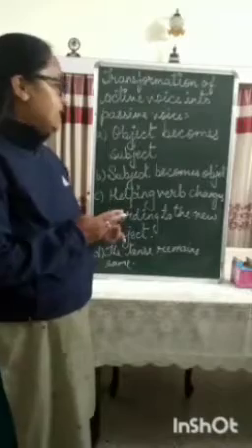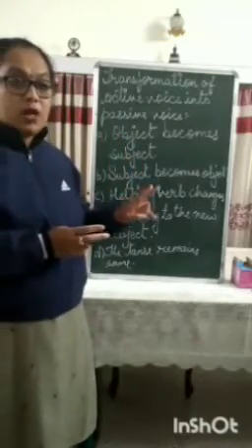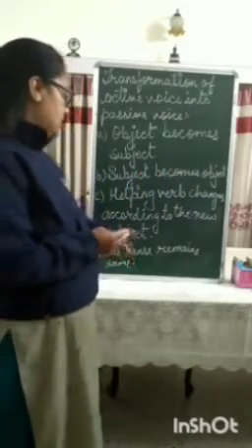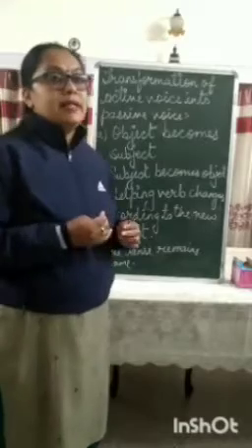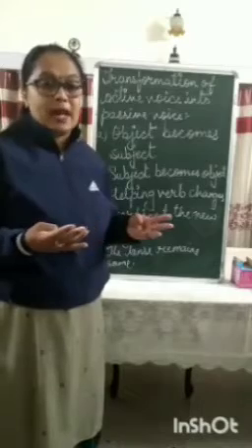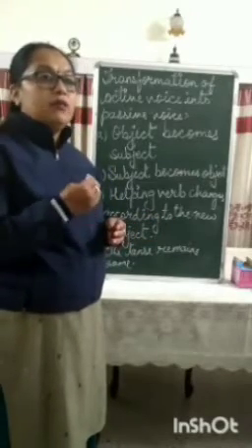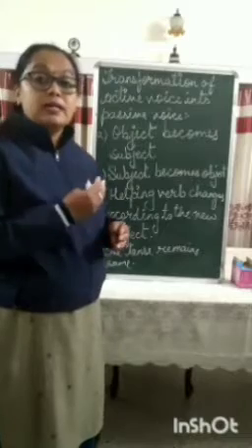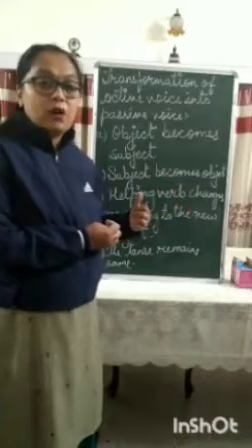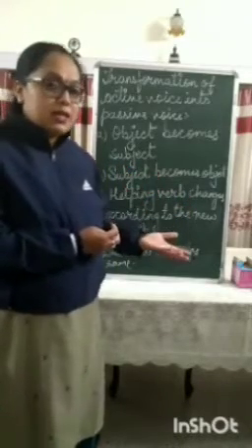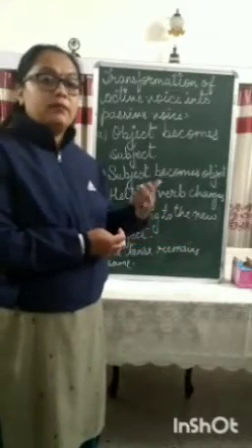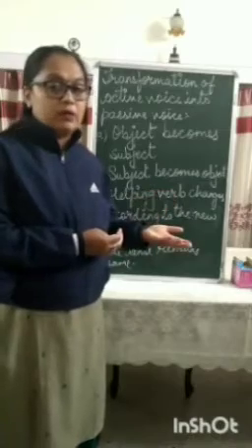Okay. Second thing, in active voice, what was the subject? It becomes the object in the passive voice. Third is, when you are writing in passive voice, the helping verb is am, are, was, were, has, have, had. These helping verbs will change according to the subject, the new subject. Okay, if the new subject is in a singular form, we'll be using the helping verb which goes with a singular subject. And if it is a plural noun, then the verbs which go with plural subjects will be used.